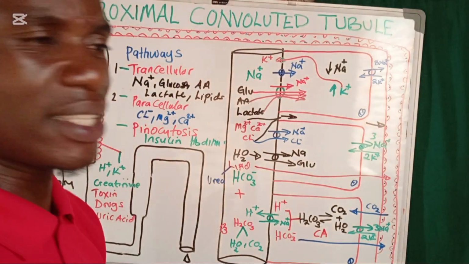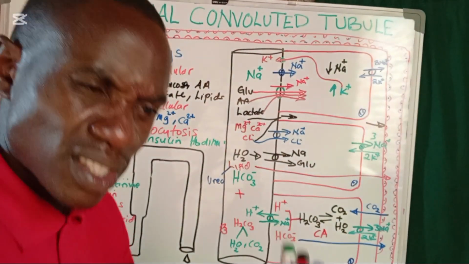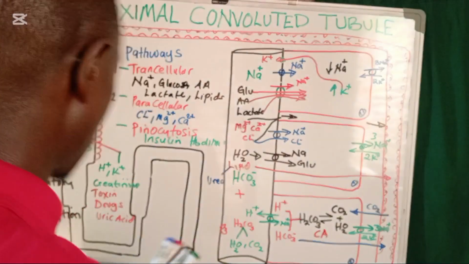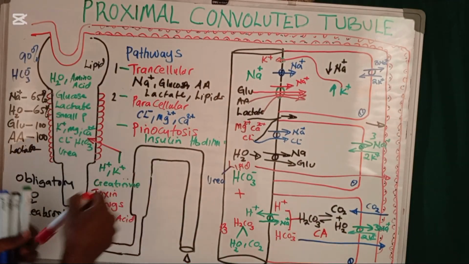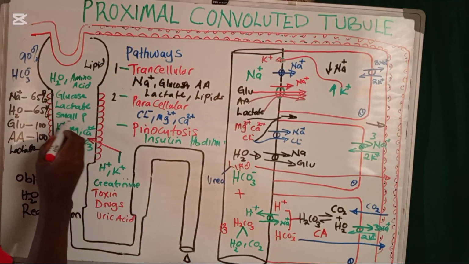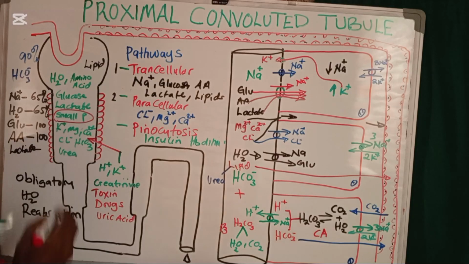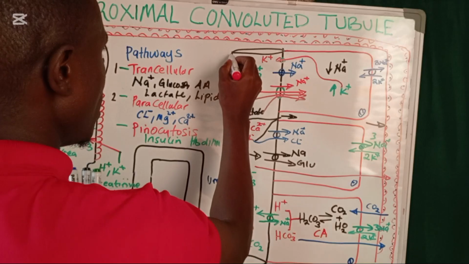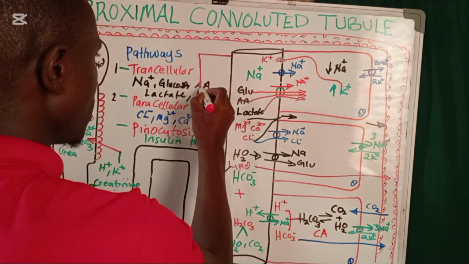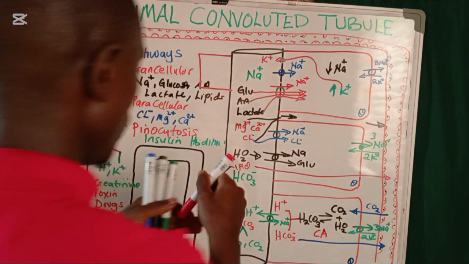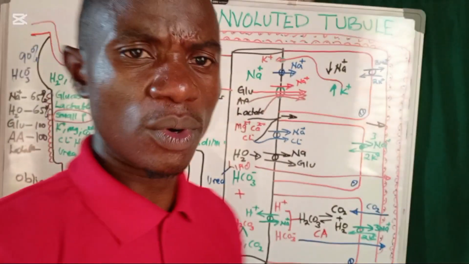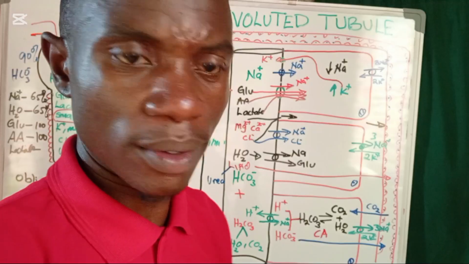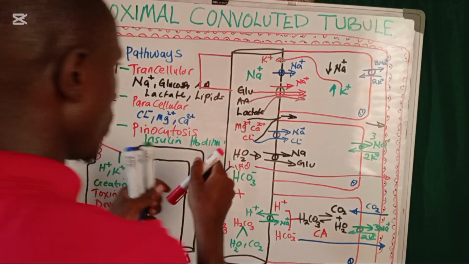So having looked at that, we still have some of the substances which have not yet been reabsorbed. What are those substances? We said we have what we call small proteins. How are the small proteins going to get reabsorbed? Here is going to be my cell. We said the small proteins, we have an example of the hemoglobin dimers, and also insulin. Okay, so now how are these substances going to get reabsorbed?